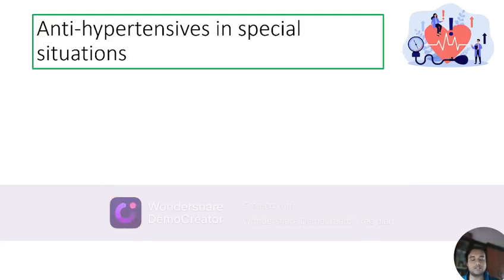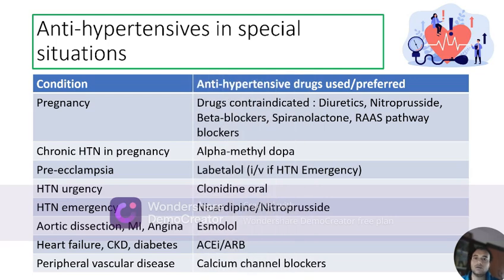Now, prescribing antihypertensive in special situations. This table summarizes it. If there is a pregnancy, the drugs that are contraindicated include diuretics, nitroprusside, beta blockers, spironolactone, and RAS pathway blockers. For chronic hypertension in pregnancy, the drug of choice includes alpha-methyldopa. For preeclampsia, the drug of choice includes labetalol, and if there is a hypertensive emergency in pregnancy, labetalol is given IV. So the overall drug of choice for hypertension in pregnancy is labetalol.